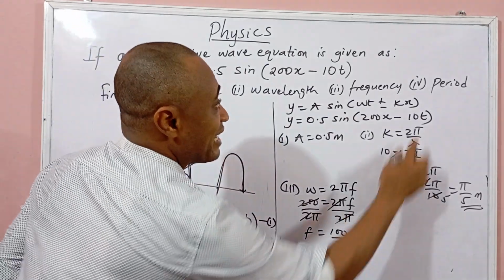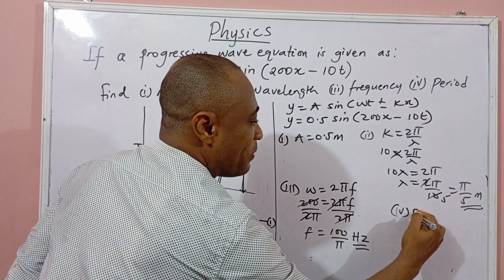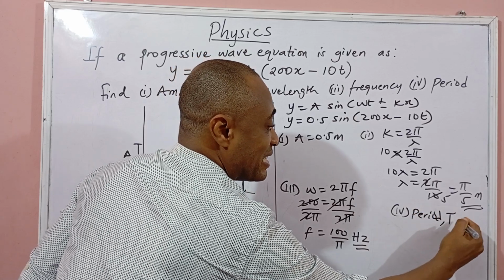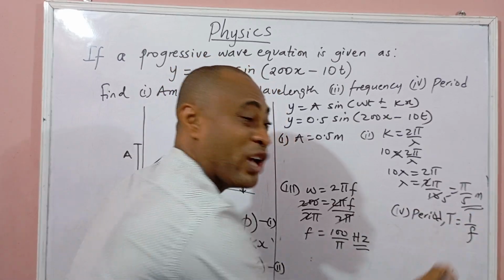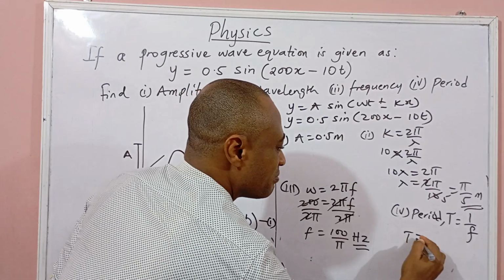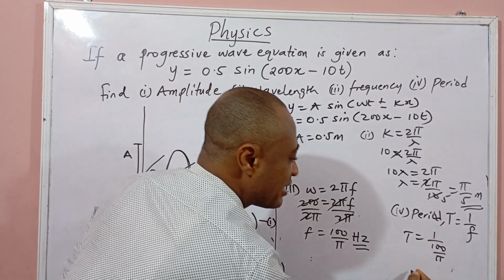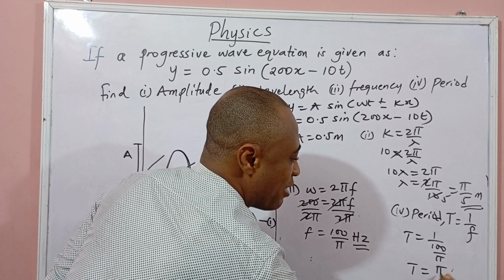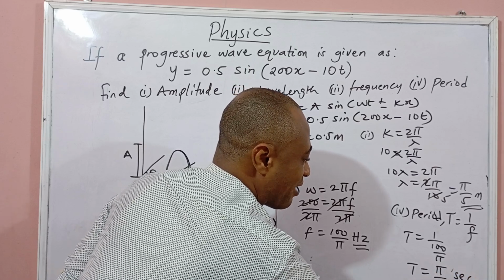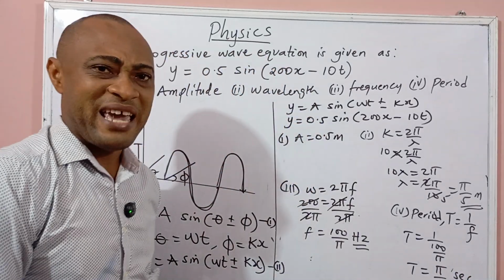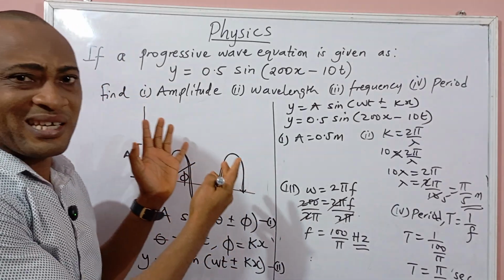All right. Finally, my period. Remember, period is given as capital T. Period is just the inverse of frequency. And what is my frequency? 100 over pi. So if you want this out, my period is just pi over 100 seconds. As easy as ABC. Can you see how easy physics is?